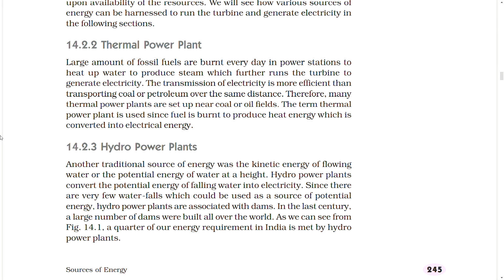Thermal power plant. A large amount of fossil fuels are burnt every day in power stations to heat up water to produce steam, which further runs the turbine to generate electricity. The transmission of electricity is more efficient than transporting coal or petroleum over the same distance. Therefore, many thermal power plants are set up near coal or oil fields. The term thermal power plant is used since fuel is burned to produce heat energy, which is converted into electrical energy.